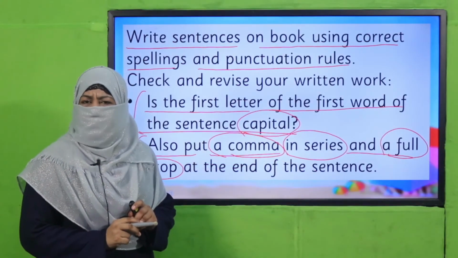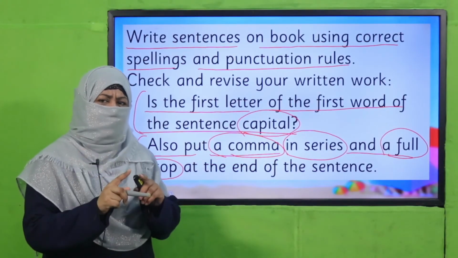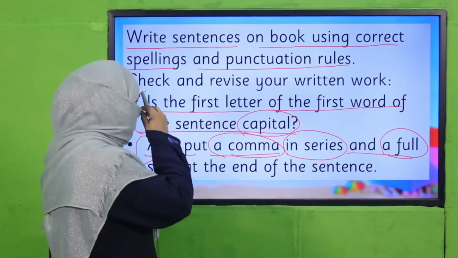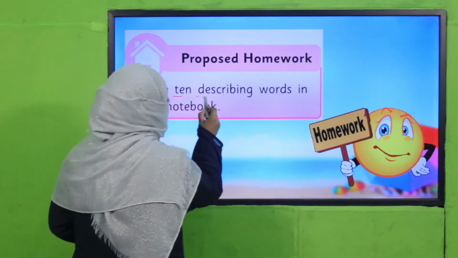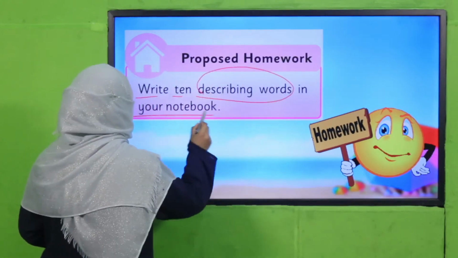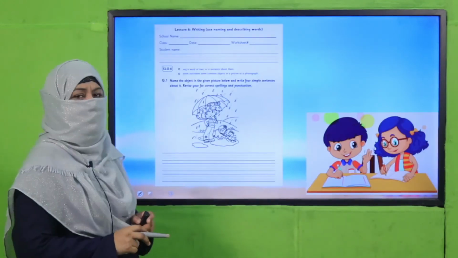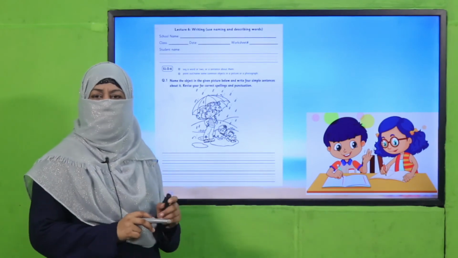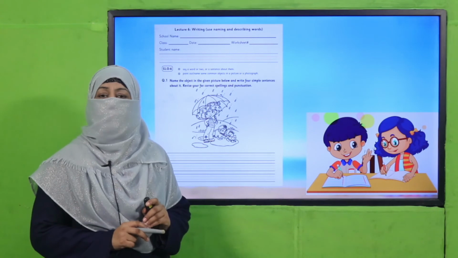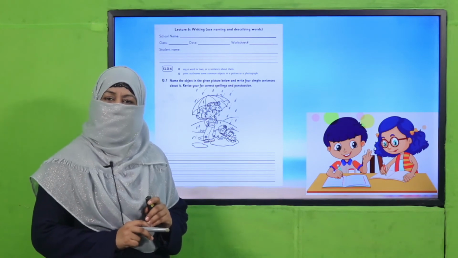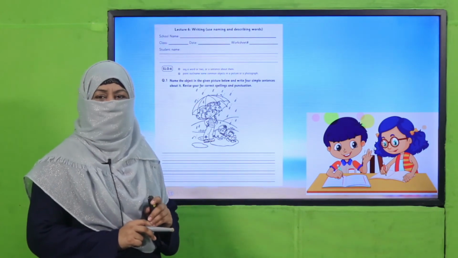Yes, my dear children, are you done with it? All of you have corrected your work. Good job. Now it's time for your homework. You will write 10 describing words in your notebook. And here is a worksheet, my dear fellow teachers. This worksheet, lesson plan, and PowerPoint presentation links are given. You may click, download it, and kindly provide a printed worksheet to students for practice.